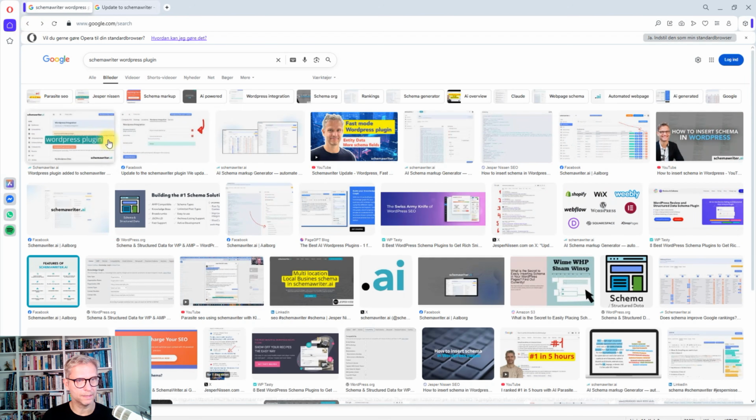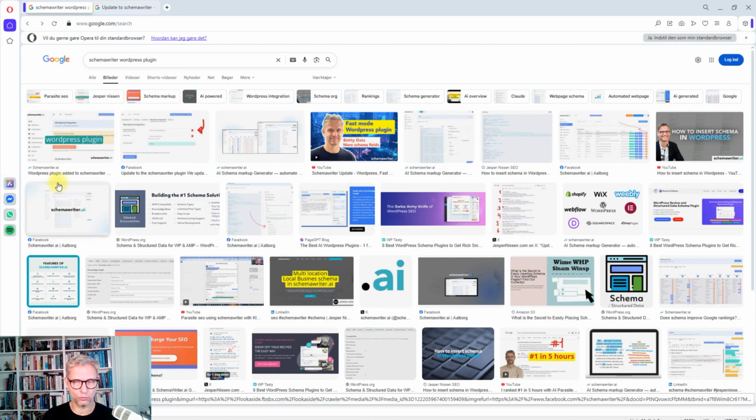Let me just go back again. But you can see here Jesper Nissen. Not surprising that my name is connected to this, right? Schema markup, AI-powered WordPress integration, schema.org, rankings, and so on and so forth.